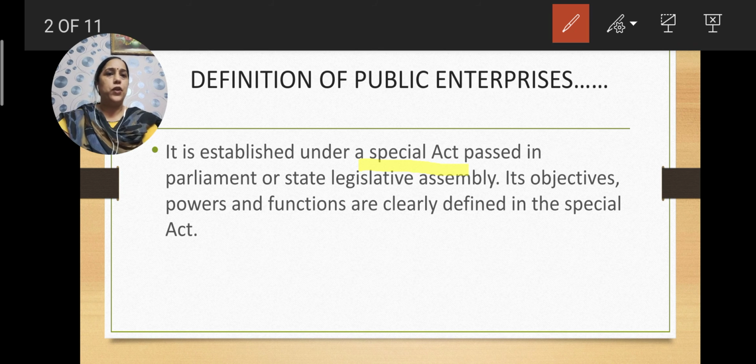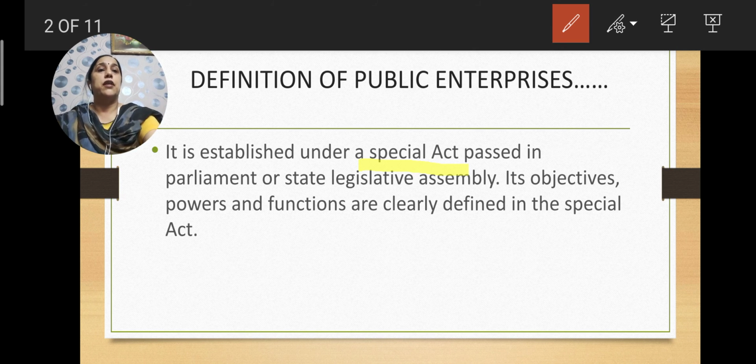Government companies don't need any special act to be passed. Same is the case of departmental undertaking, they don't need any act to be passed. But for a public corporation like Life Insurance Corporation, which has the word corporation attached, how was it enforced, how was it made? When a special act is passed in the Parliament, it is brought into force.